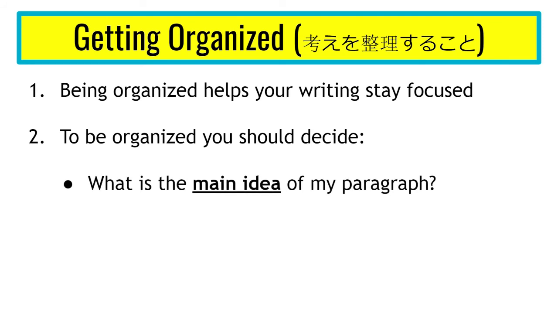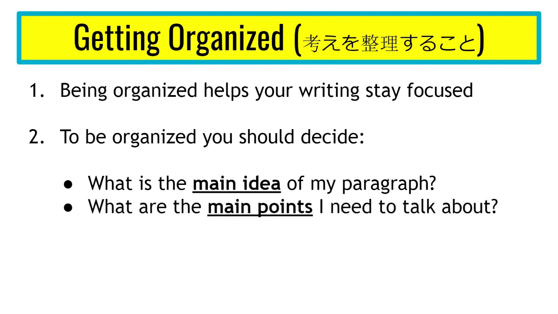Number 2, to be organized, you should decide what is the main idea of my paragraph. So what is the main topic of your paragraph? What do you want to talk about? And then, what are the main points I need to talk about? So you have one main topic, but how are you going to explain the topic with different points? So you should decide what points you will use to explain the main topic, the main idea of your paragraph. And number 3, who is going to read this? This is also very important. So please think about who is going to read your writing, and then you can decide what information you need to give to the reader.